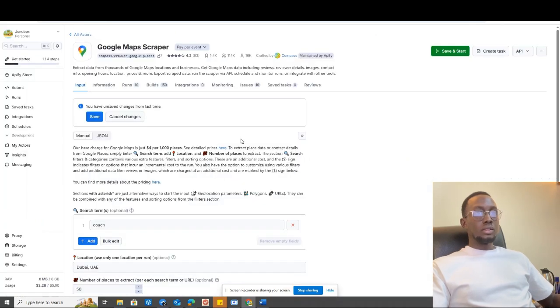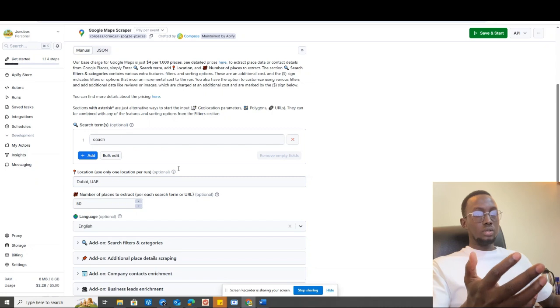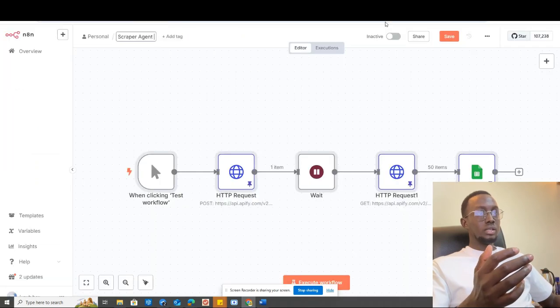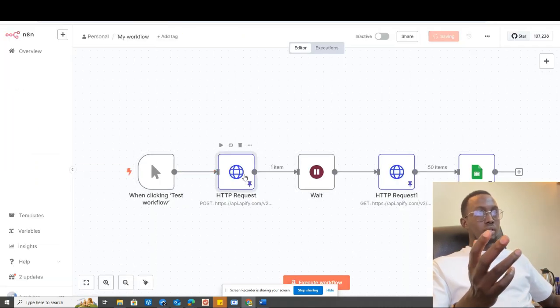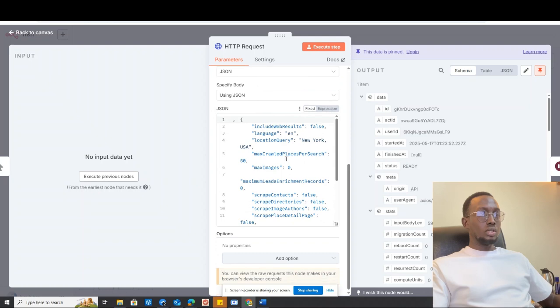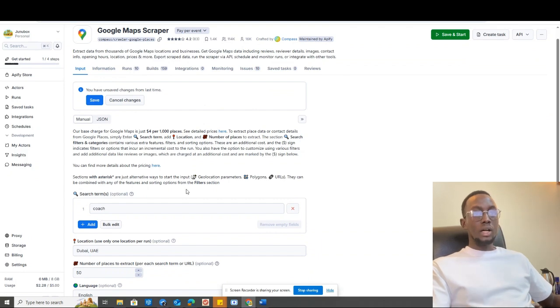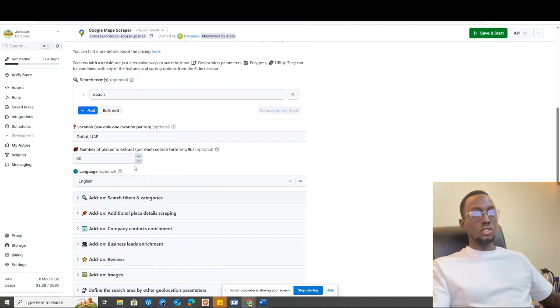So after that, what do you want to scrape? You have to know what you want to scrape. The first thing is, you open here. The URL is already going to be there, and you don't need to change a lot of things. You need to change this. After looking for Google Maps scraper in the Apify console, search what you want to scrape.